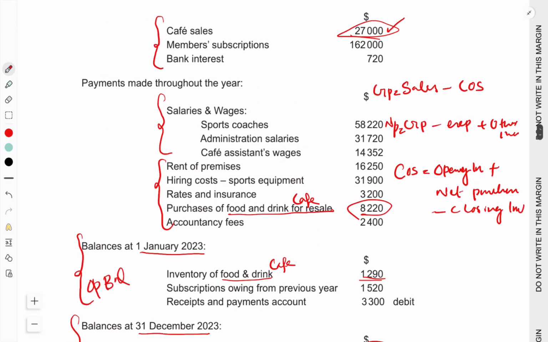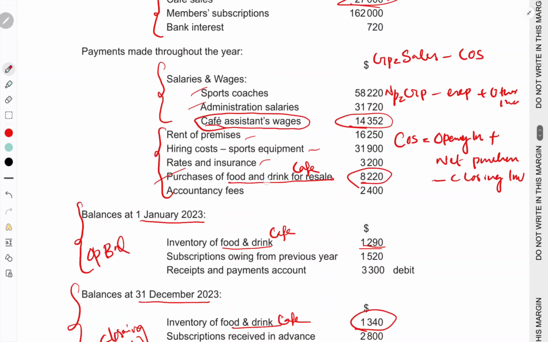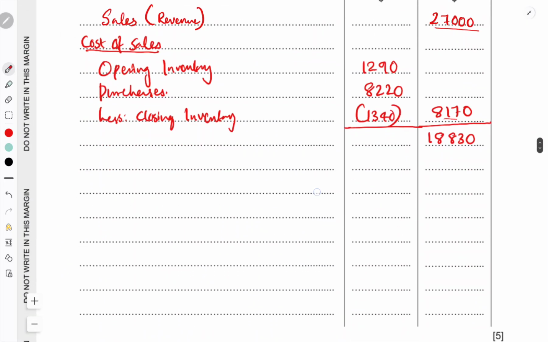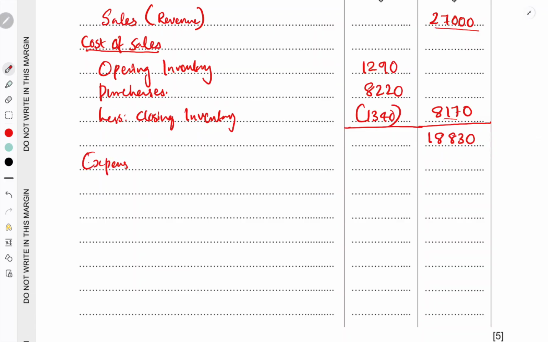Now other than this we have expenses related to the cafe, right? Here you can see the expenses, cafe assistant wages. These are not all related to the cafe, so that we will take in the income and expenditure account, right? For items related to the cafe, here we are making only the income statement for the cafe, a trading business inside the club. So cafe assistant wages will be there. Check if there are any other expenses. No, there are no other items related to the cafe. Purchases we already took, right? So I'm taking that as expenses.